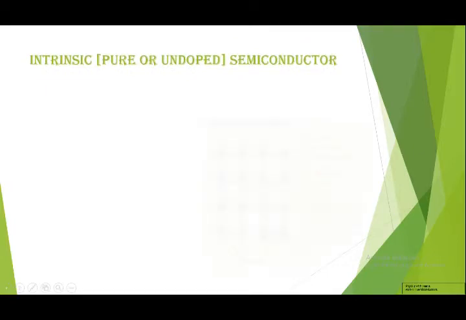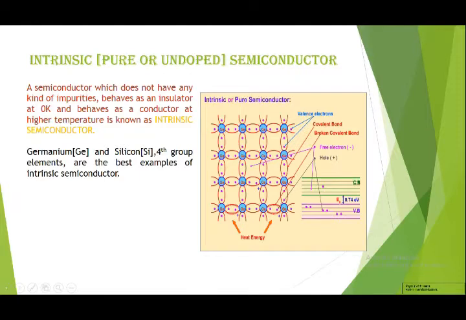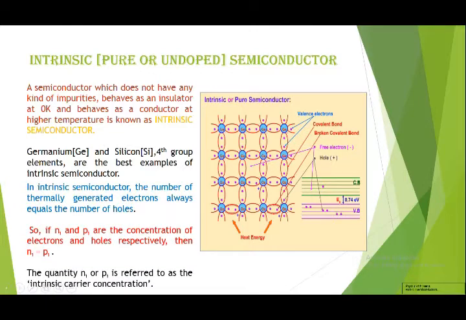Now first we will see intrinsic, which is also called pure or undoped semiconductor. An intrinsic semiconductor, which does not have any kind of impurities, behaves as an insulator at 0 degree Kelvin and behaves as a conductor at higher temperature. They are called intrinsic semiconductors. Germanium and silicon, fourth group elements, are the best examples of intrinsic semiconductors.